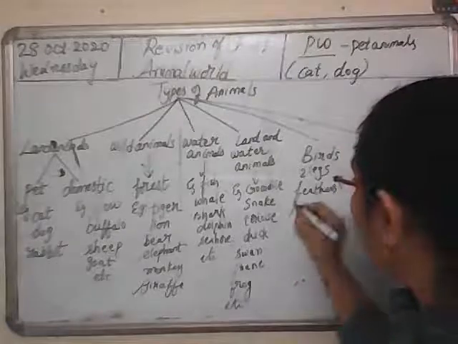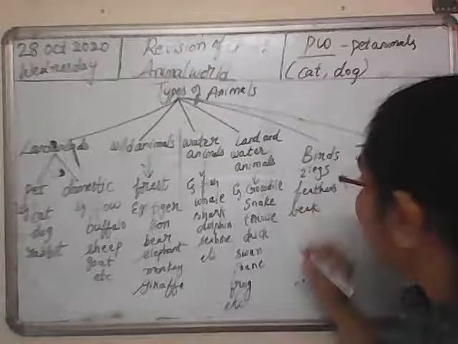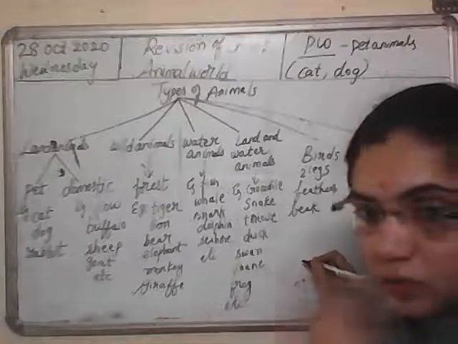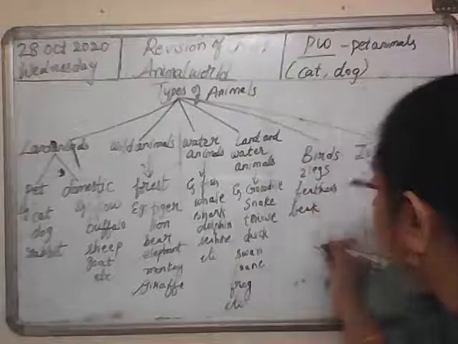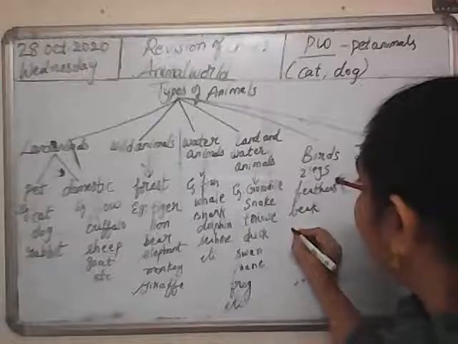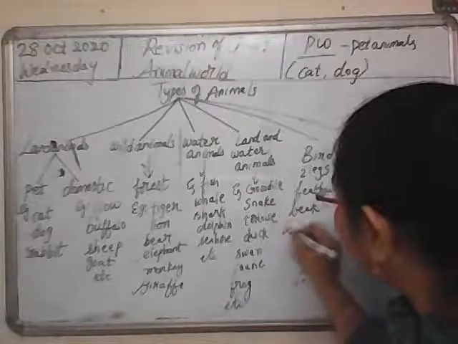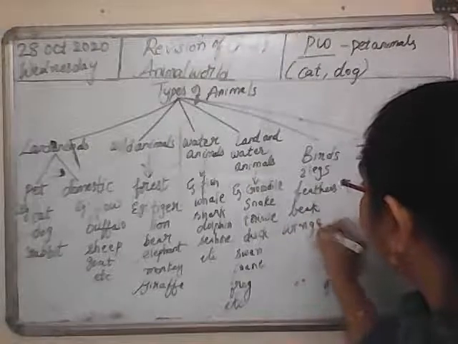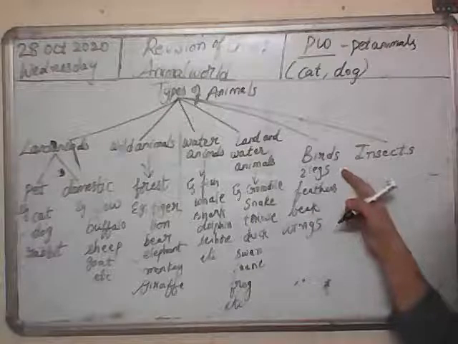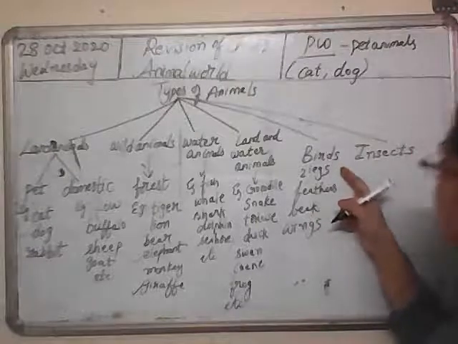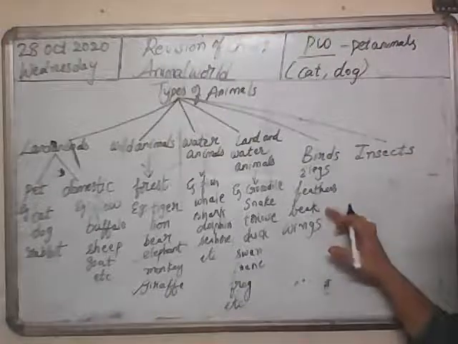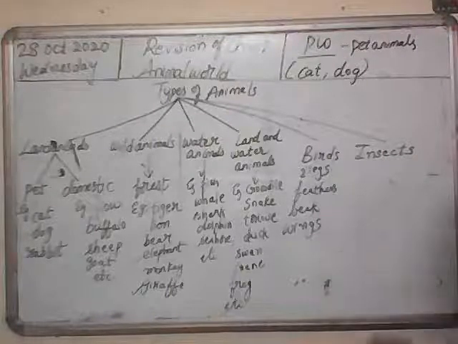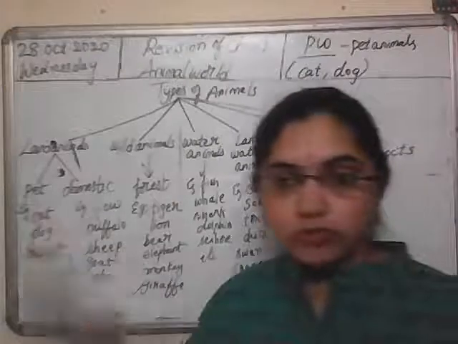They have beak to pick and eat their food. Then they have wings to fly. Birds are also animals. They have two legs. Their body is covered with feathers. They have beak and they have wings to fly.